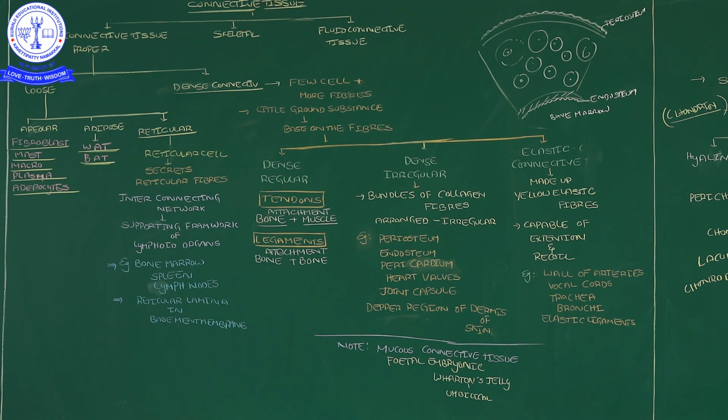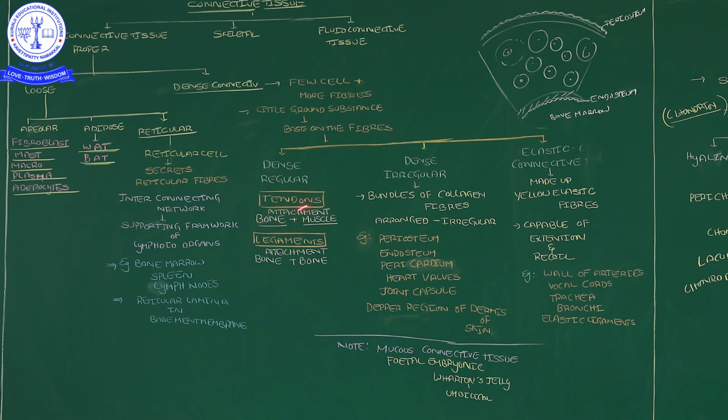Okay, up to now, what we discussed is connective tissue. Connective tissue has three types: proper connective tissue, loose connective tissue, and dense connective tissue. Yesterday's video covered loose connective tissue; today's video is dense connective tissue. Dense connective tissue has a few cells and more fibers, and little ground substance. Based on fiber arrangement, there is dense irregular, and then dense regular, where the fibers are arranged in proper order. Examples are tendon and ligament.